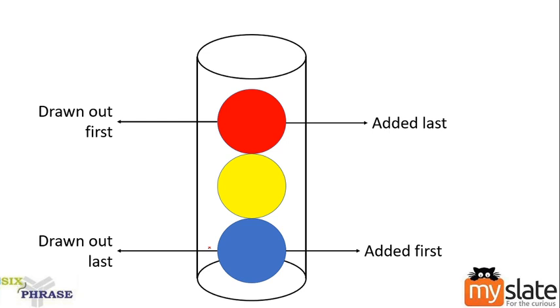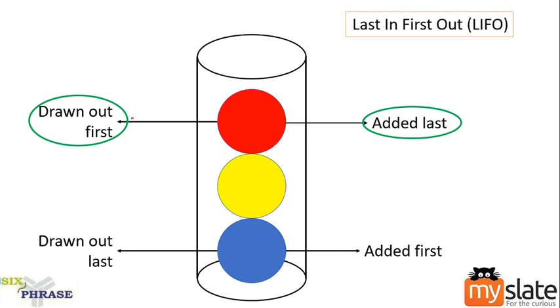Yes, it is one above the other. So whichever one is at the top could be pulled out first, others could be pulled out at the end only. So I observe that the last inserted element is drawn out first. This is what we call the last in first out, LIFO principle. You also have the FIFO principle, but that is not needed for us.